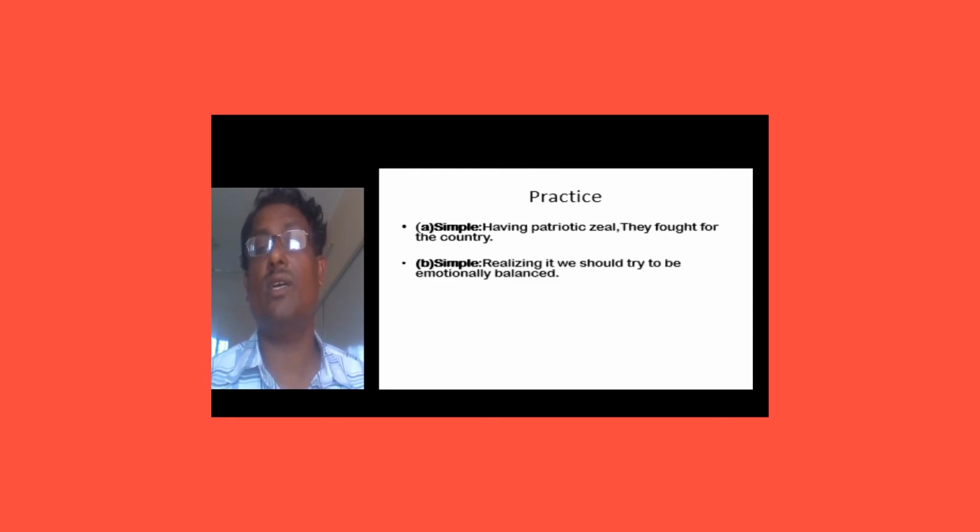Next: Realizing it, we should try to be emotionally balanced. Next part: By throwing waste into water, we pollute it. So these sentences are for your practice, and it is very easy. It will be very easy for you to transfer the sentence from simple to compound to complex.